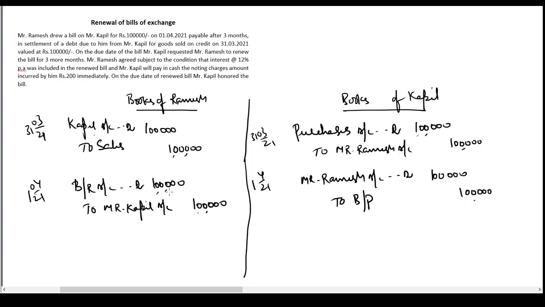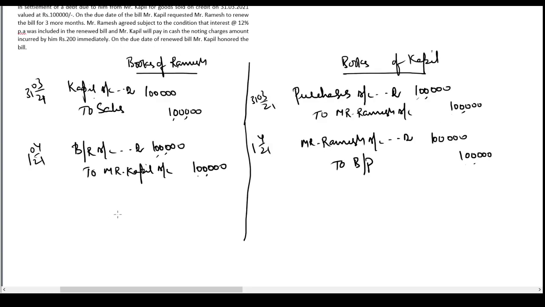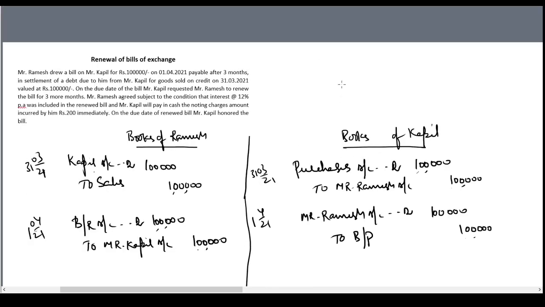So on 1st April 21, the bill was drawn between Mr. Ramesh and Mr. Kapil. Kapil accepted the bill and sent it to Mr. Ramesh. Now the duration of the bill is for 3 months. So the due date would be calculated from 1st April 21, the date on which the bill was drawn, and we have to add 3 days of grace and 3 months to the months. So it will be 4th of July 21. So on 4th July 21, Kapil has to honor the bill. Let us see what happens.